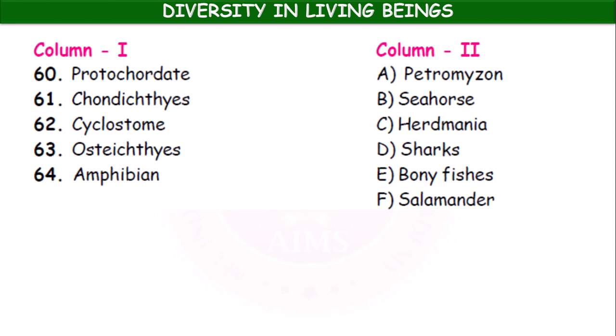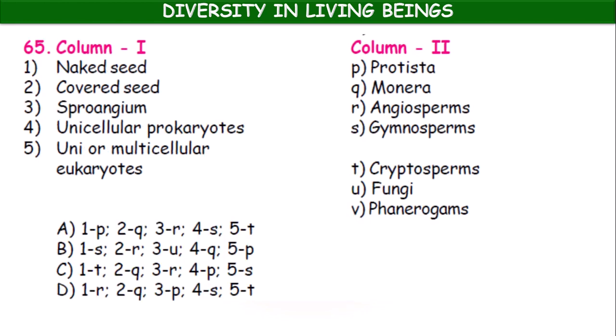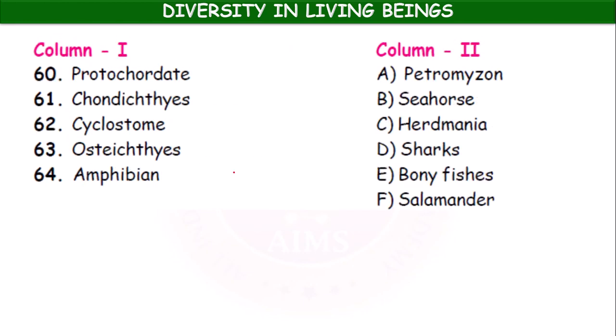So here the Protochordata example, Hadmania.